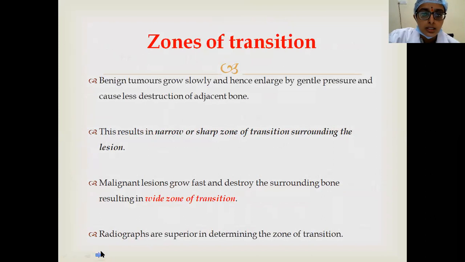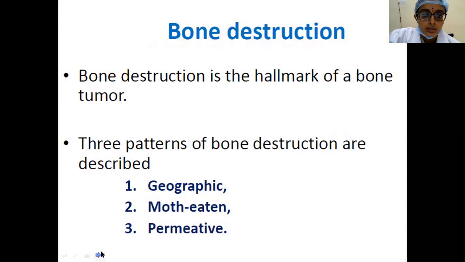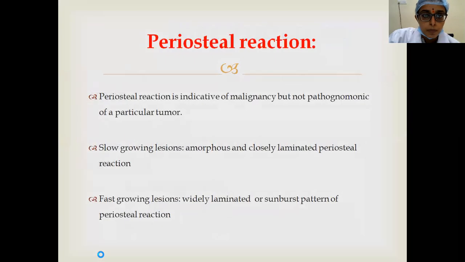So zones of transition also I have told you. Pattern of bone destruction is geographic, moth-eaten or permeative. And coming to the periosteal reaction, slow growing lesions have amorphous or closely laminated sheets of bone forming.